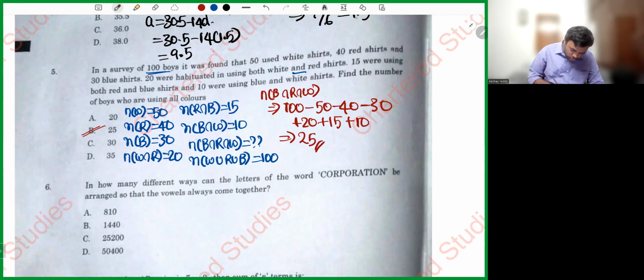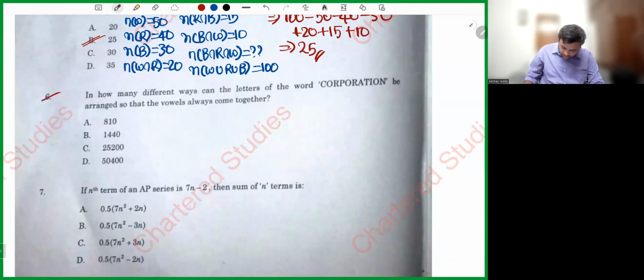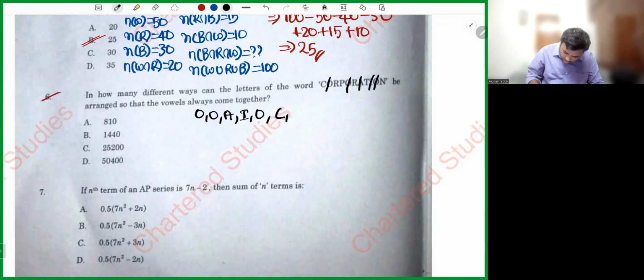Next, question number 6. How many different ways can the letters of the word CORPORATION be arranged so that vowels are always together? Let's see what the vowels are here: O, O, A, I, O. What are the consonants? C, R, P, R, T, N. These are the consonants. Now he is telling vowels together. Assume it as one unit.